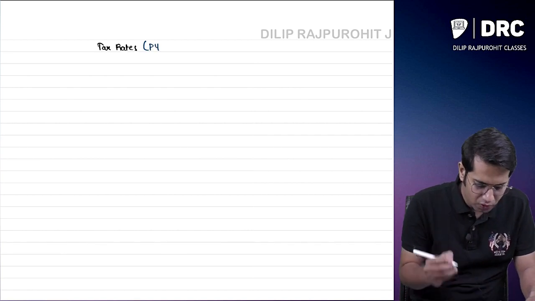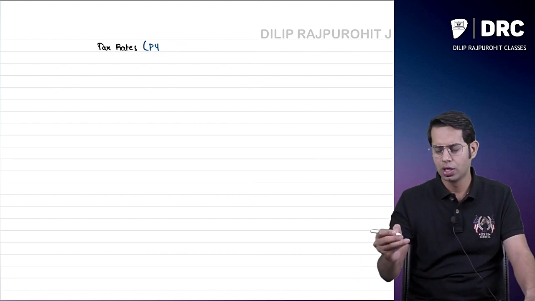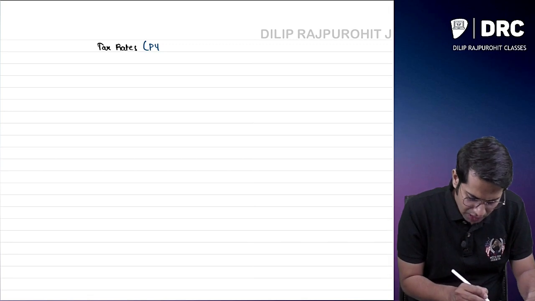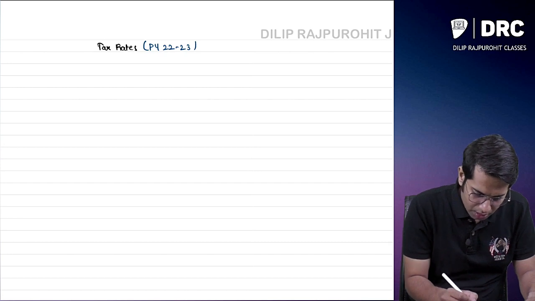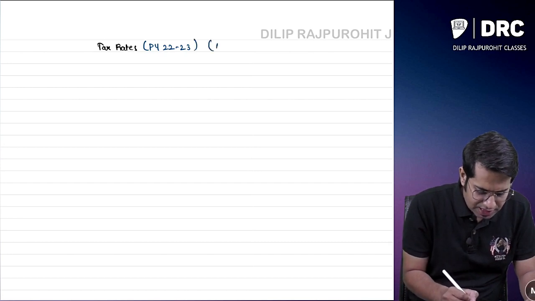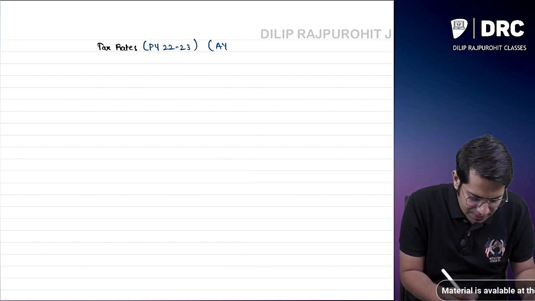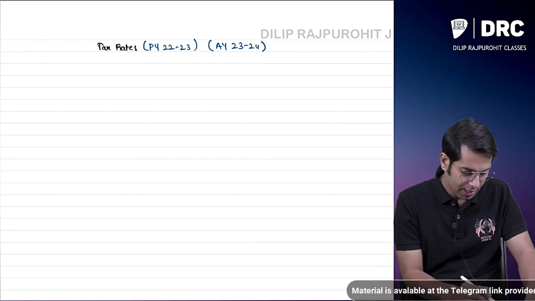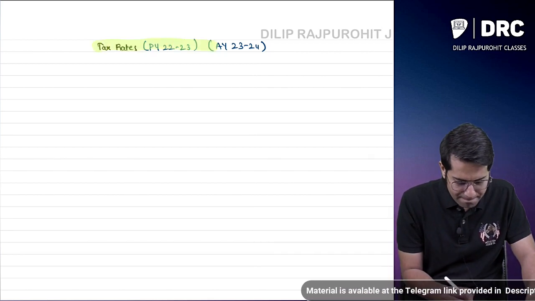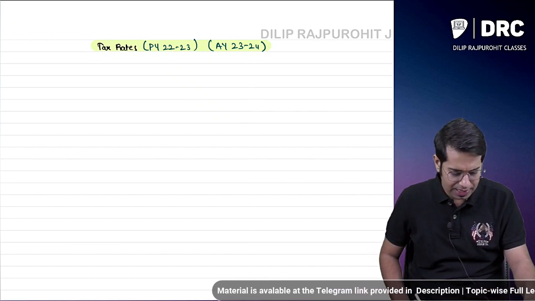These tax rates are for those students who are writing in the May-June 23 exam or November-December 23 exam. The previous year applicable to you for your examination is previous year 22-23, and the assessment year is 23-24.